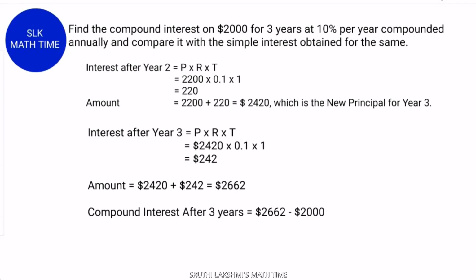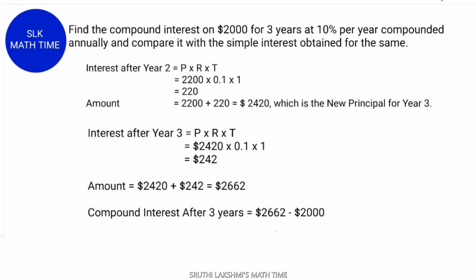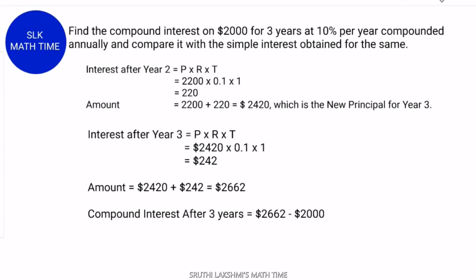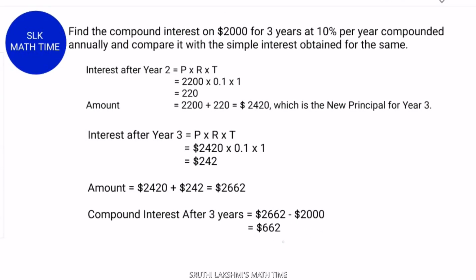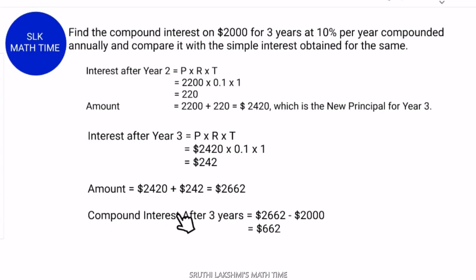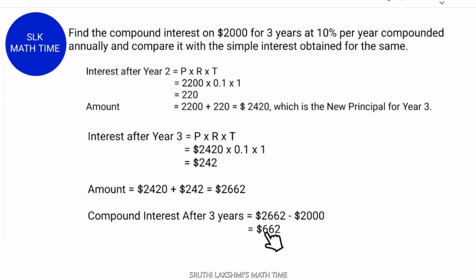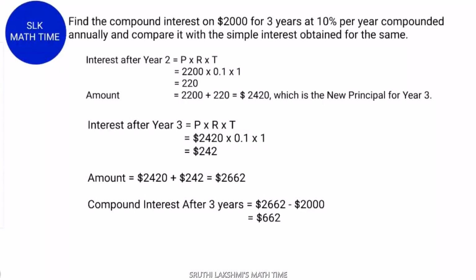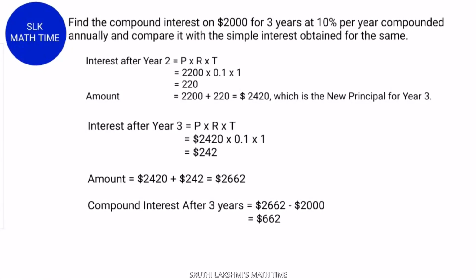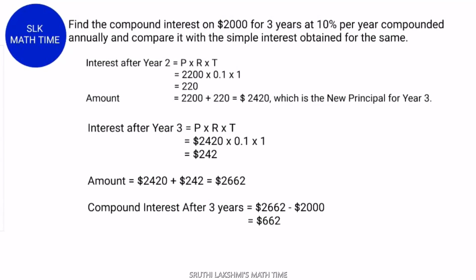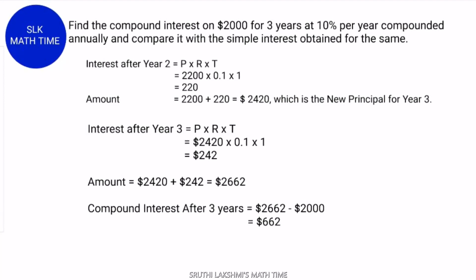So the compound interest after 3 years is the total amount minus the principal. So $2,662 minus $2,000 is $662. So the compound interest after 3 years is $662. Here we did several steps to understand the concept of compound interest in detail. Now we use the compound interest formula to find the answer in a few steps.